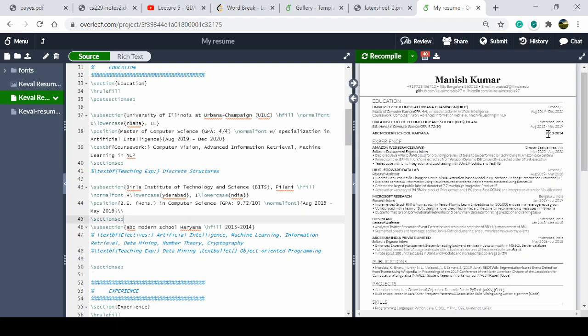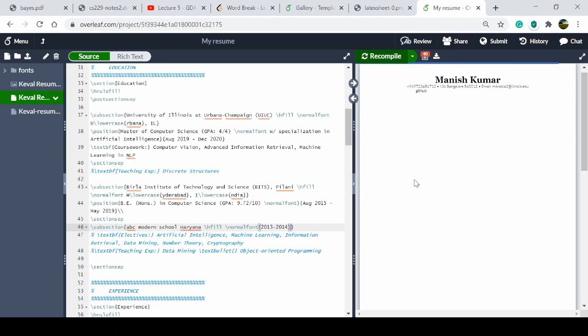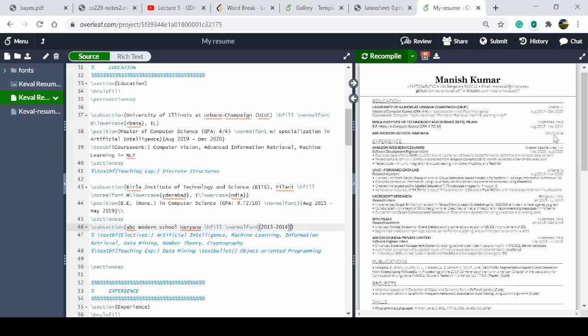And there are some things like 2013 and 14 appearing bold here, but here they are the same. So they have used slash normal font. You can also use slash to normal font. And you can see that they are in the same format as above.